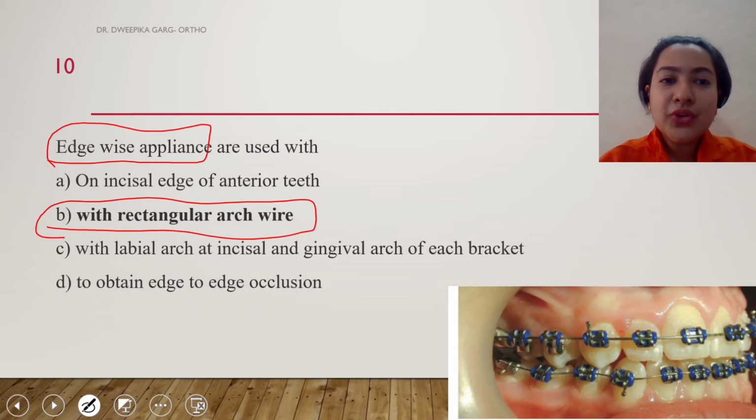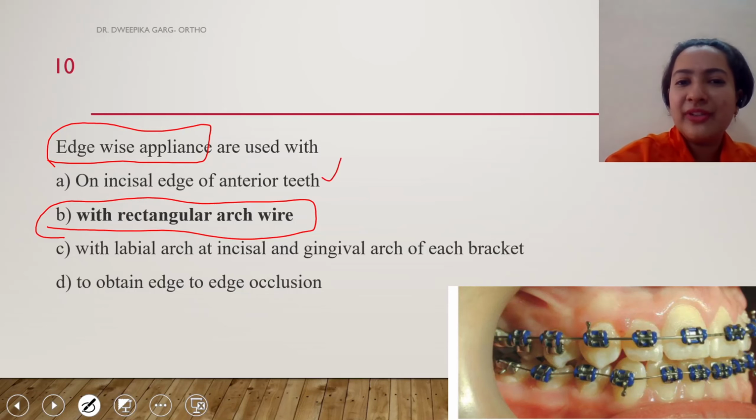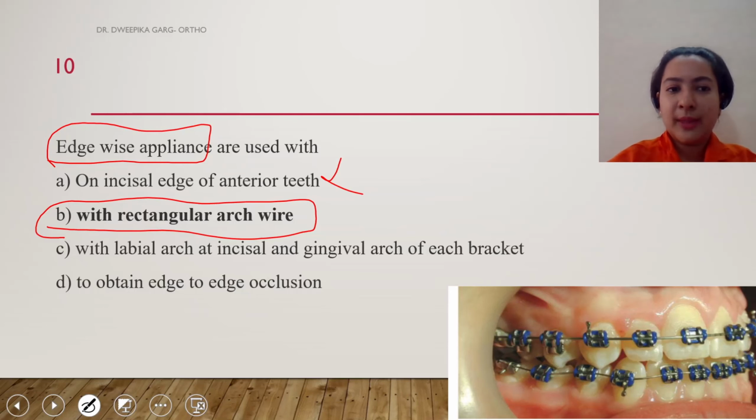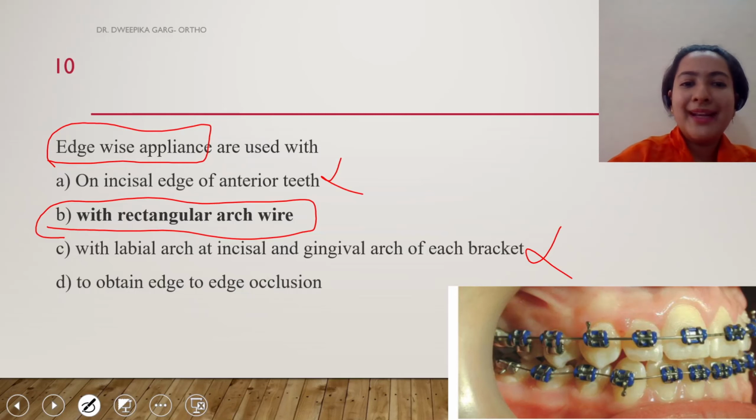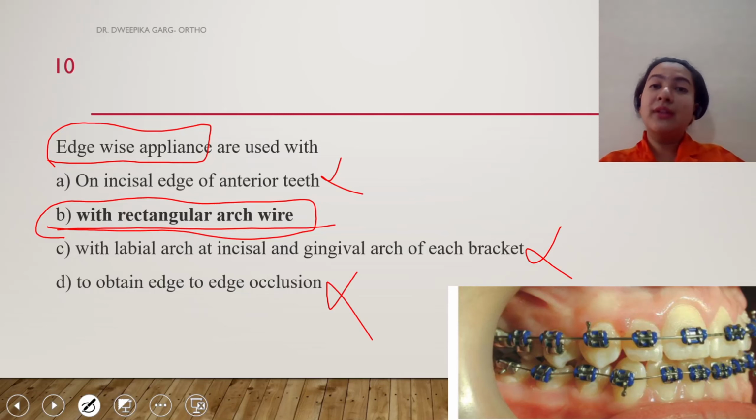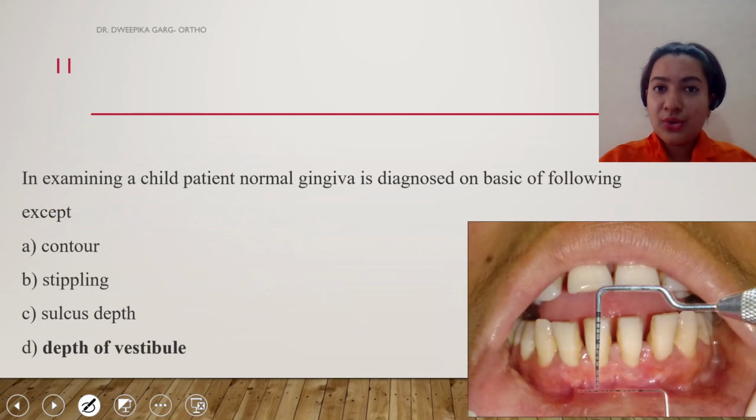Okay, they are used on the incisal edge of anterior teeth. No, if it is purely on the incisal edge, it will lead to tipping. They are used with labial arch at incisal and gingival arch at each bracket. No. They are used to obtain edge-to-edge occlusion. No. The correct answer is they are used with rectangular arch wires. Moving on to the next question.